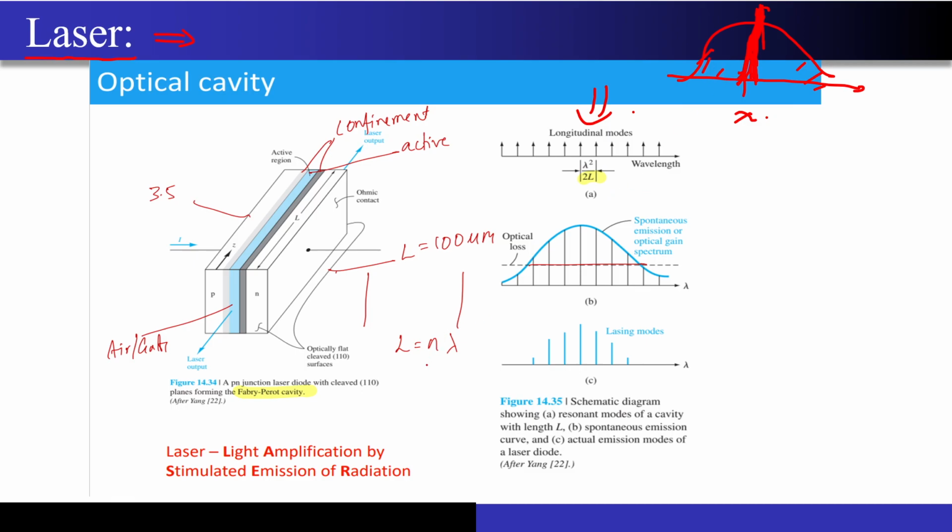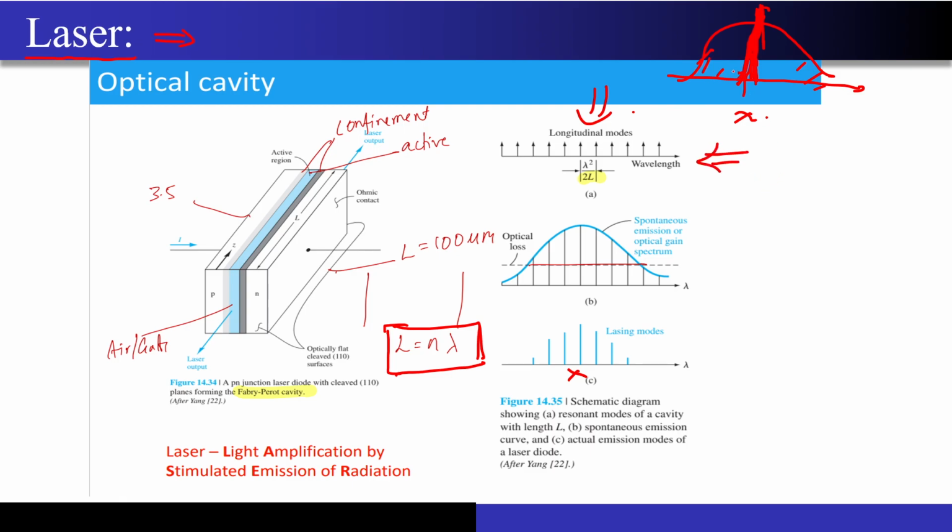And how did we select this wavelength? We said that we have a length L given in this structure, and correspondingly we get the modes, that is, the frequencies and wavelengths this laser will emit. This comes from this particular equation, correct? All the wavelengths which satisfy this relation, that is, an integer multiple of the wavelength equal to the length, are the only ones going to be supported by the laser. This is highlighted over here.